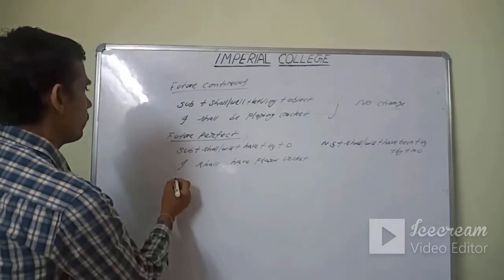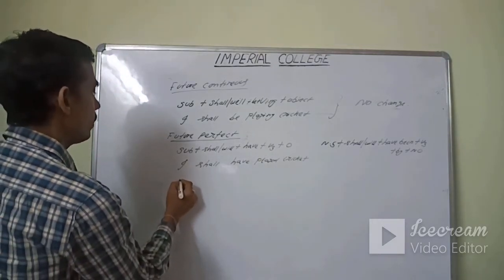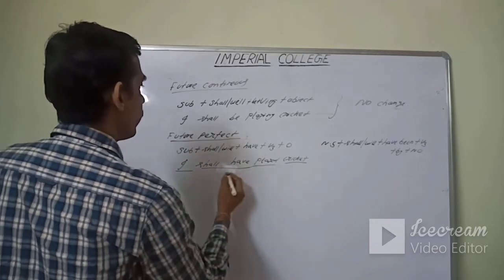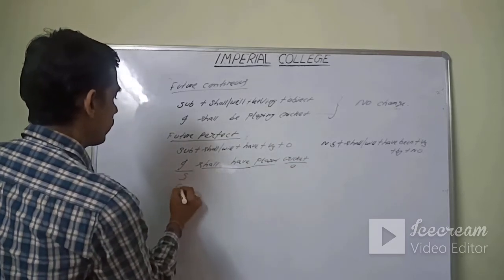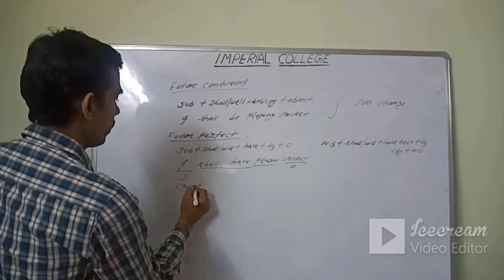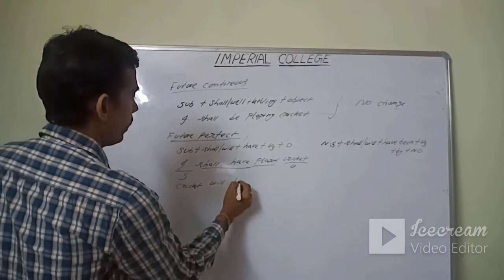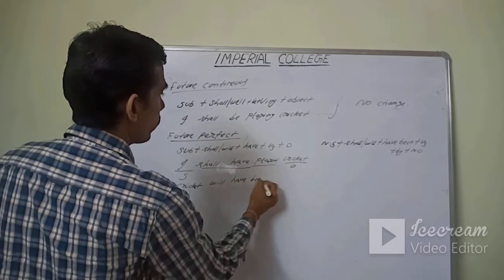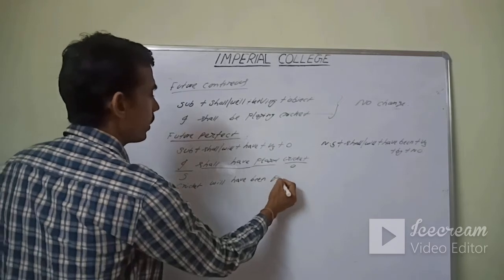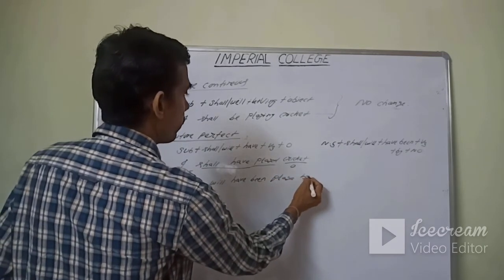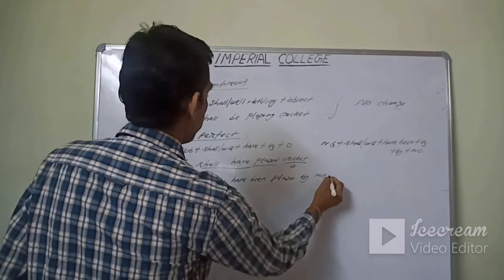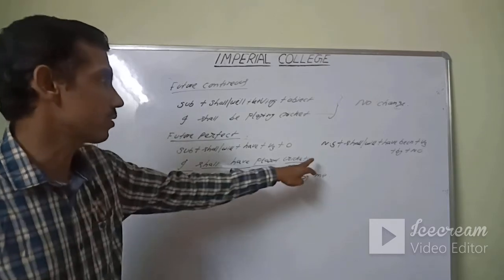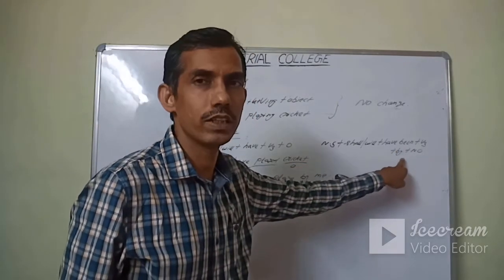Then the answer will be: I is the subject, then verb and object. Cricket will have been played by me. Got it? According to the structure, shall/will plus have been plus V3 plus new object.